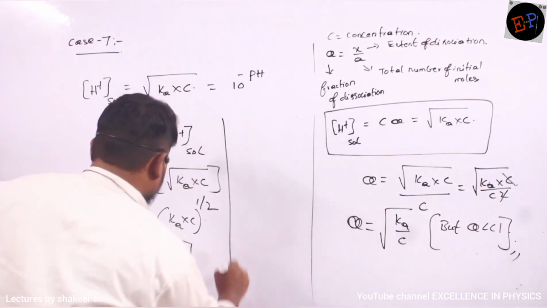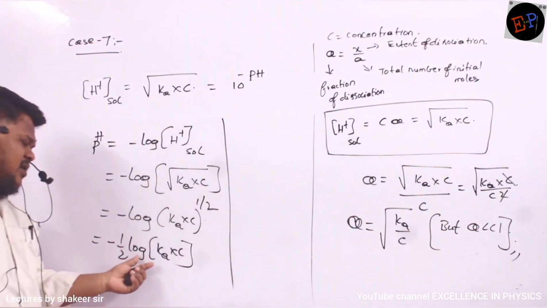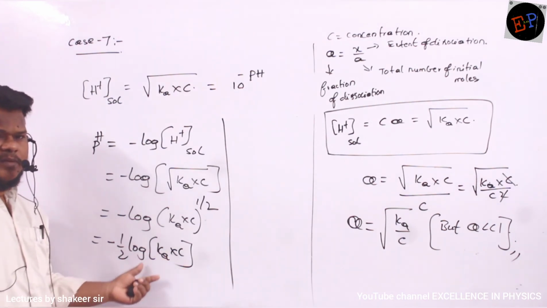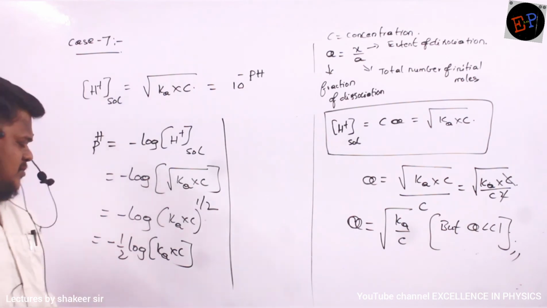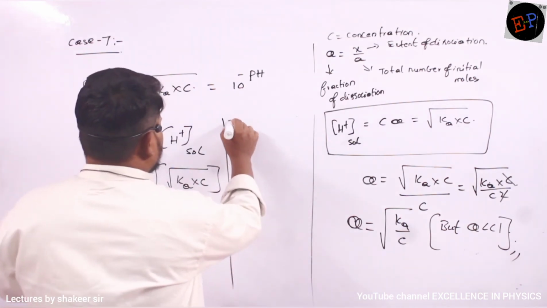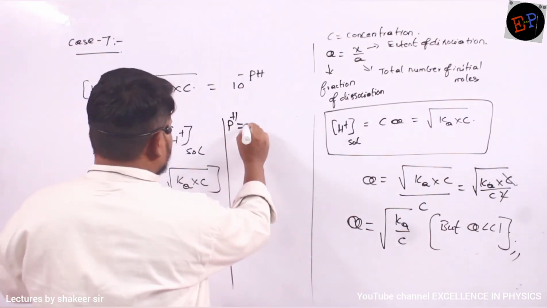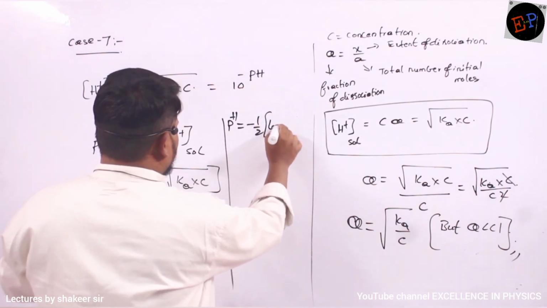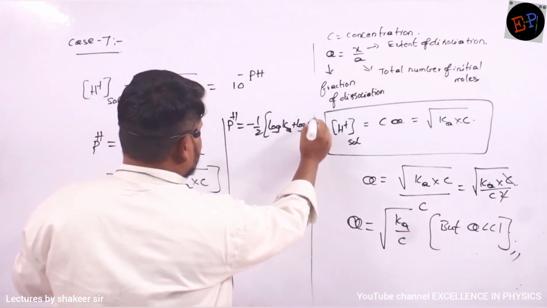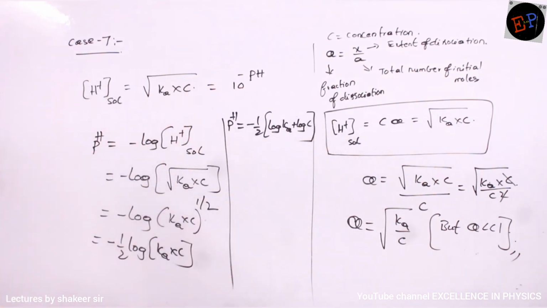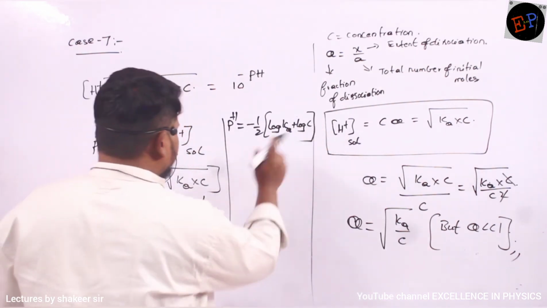So then what I can do, see, this is of the form of log m into n. Log m into n, if you separate, how can you write? Log m plus log n. So pH can be calculated as minus half of log Ka plus log C. Now you multiply them by minus 1 by 2 individually.